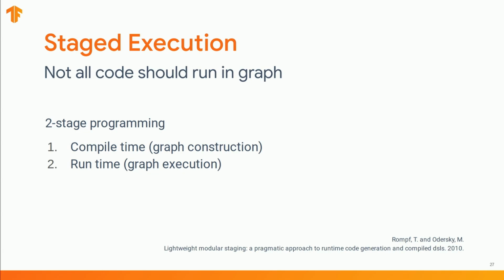This pattern bears a strong resemblance with staged programming, which has been previously studied in the context of other programming languages and has been made popular by work such as lightweight modular staging. Traditionally, staged programming identified two stages, compilation and runtime. But we can recognize them here as graph construction and graph execution.